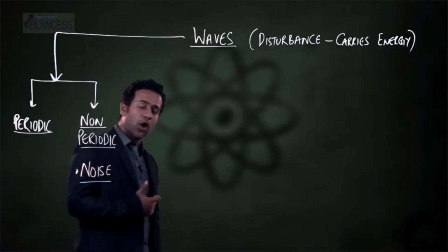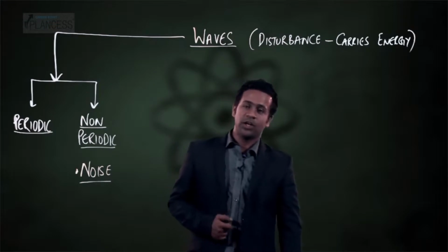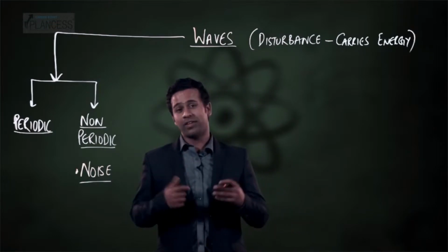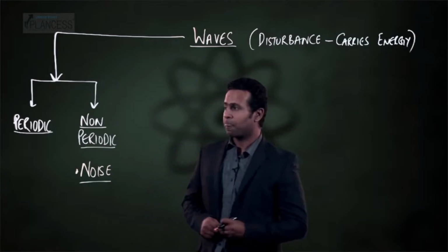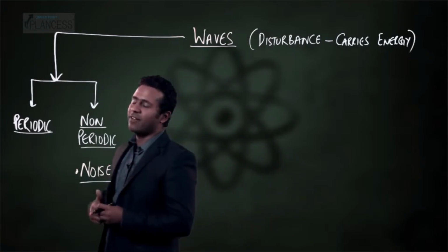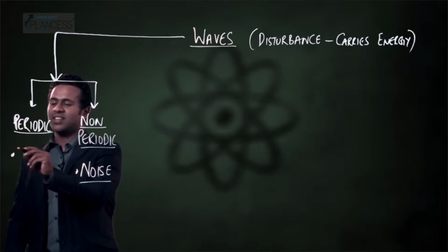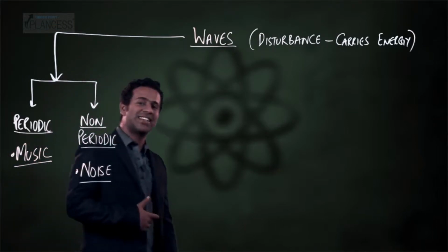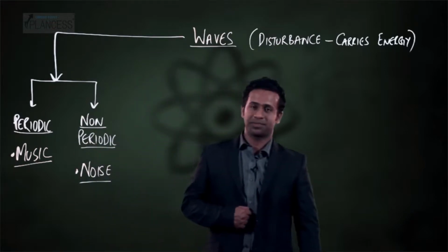In fact, noise is the name given to any sound which is non-periodic and hence is not very pleasing to hear. Periodic waves have numerous examples. As just discussed, music can be thought of as a nice example for periodic waves.